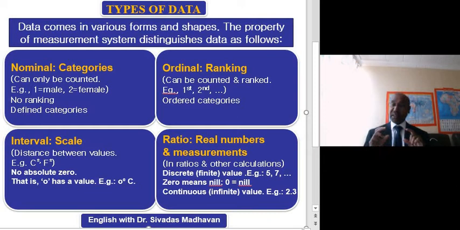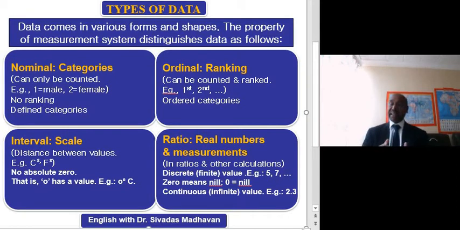That means when you calculate the number of people or such objects, such animals, you cannot say 2.5 people. 2.5 is not possible. Human beings cannot be cut into pieces. So there it is discrete, it is limited, it is a finite number.